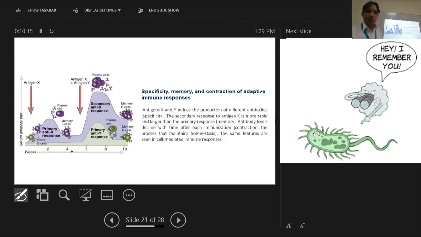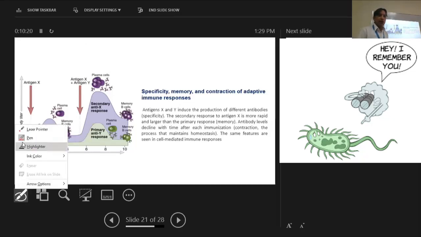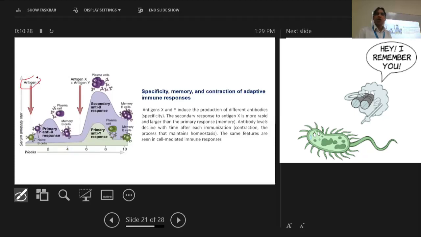Okay, just see the picture and think about that. When we have the primary response, we have an antigen. You can consider it as a bad thing. You can consider it as a pathogen. Anti-X, a pathogen named X, a bacteria named X-Men. So if a pathogen enters into our body, our naive T cells or B cells will start fighting against the bad thing. They will try to learn about the antigen X. They will try to respond to it. They will take some time, and after that, they will produce the antibodies, and those antibodies are good enough to finish and to kill the disease.